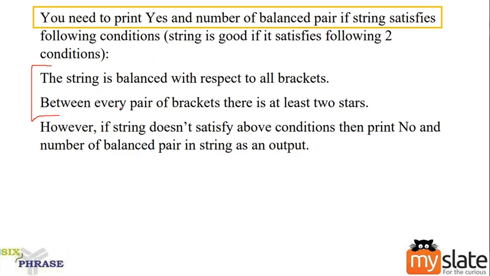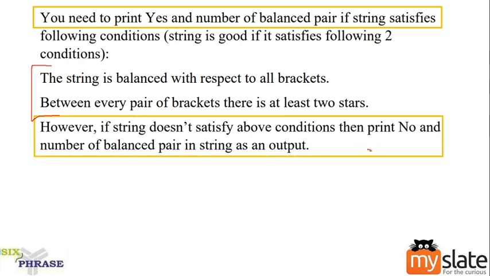But if it does not satisfy, print no and the number of balanced pairs. Whether it is satisfied or not, we should print the number of balanced pairs of brackets. If it is not satisfied, print no. If it is satisfied, print yes. So this is the question. You will be given a string. From that string we are going to find out whether brackets are balanced or not, and also the star count should be at least two stars. What do they mean by at least two stars? It should be greater than or equal to two stars. Clear? This is the question.